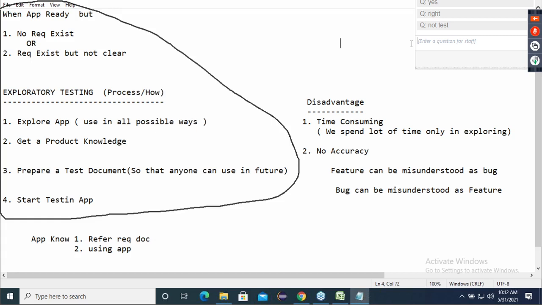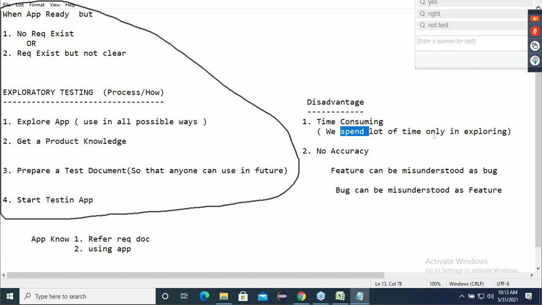Yes. Now the next expected question is, what are the disadvantages of exploratory testing? Straightforward answer. First one, your favorite one, sir: it is time consuming. If you have a requirement document, it's very easy to read it and test against it. But here, since we don't have the requirement properly, we spend a lot of time only in exploring.